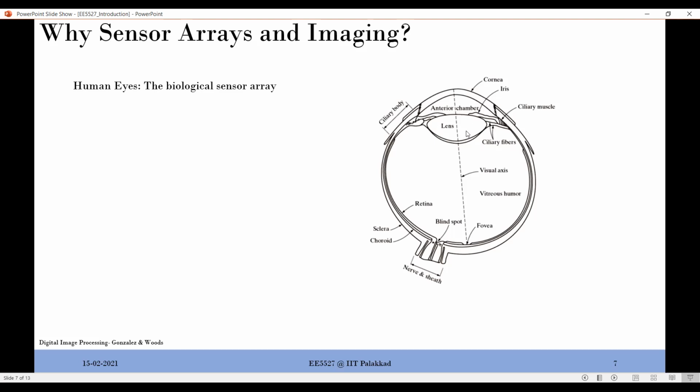You have a lens in a camera as well. You have an aperture, right? You call it an aperture. You have an optical zoom. All these things are exactly replicated as in human eyes. We are trying to make it as an engineered material, right?